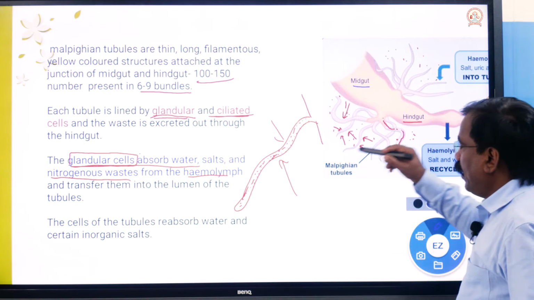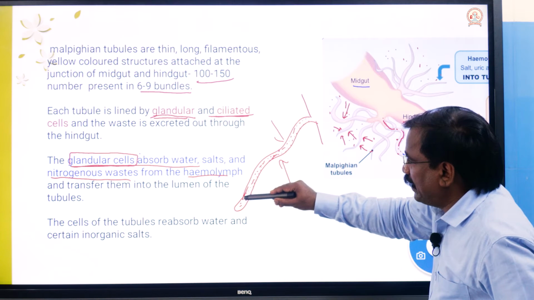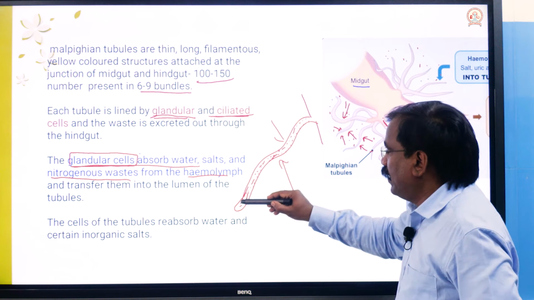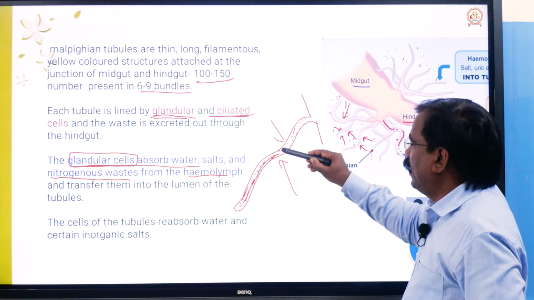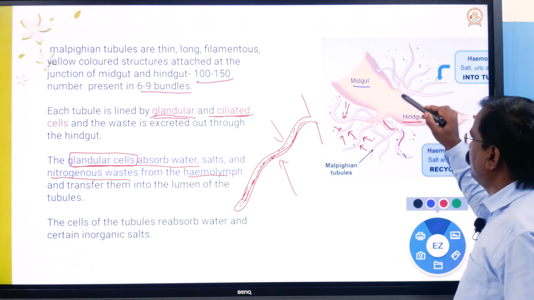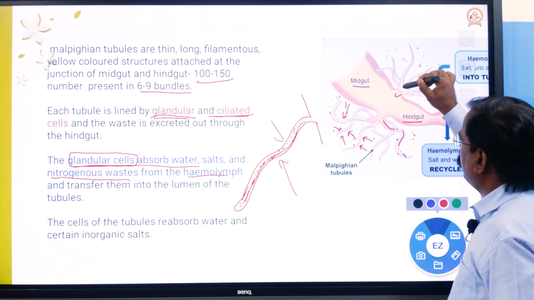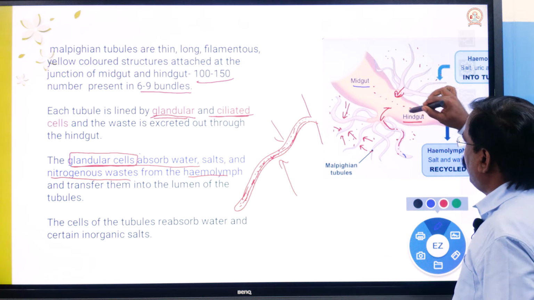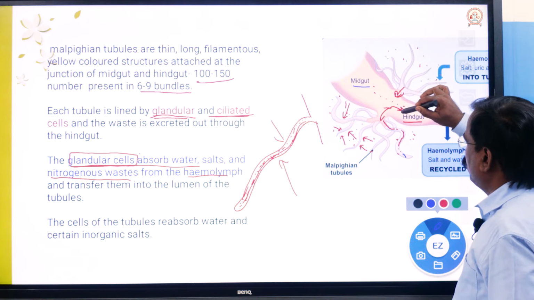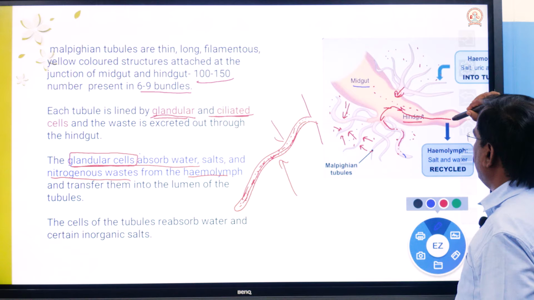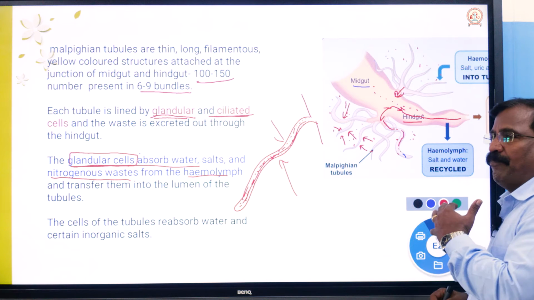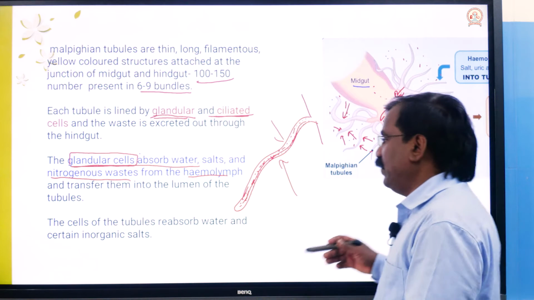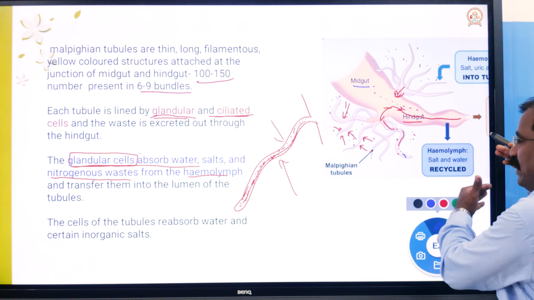After absorption, the waste goes to the lumen, the inner space. Through the lumen it is drained into the gut, the hindgut, and along with the fecal matter the waste materials are sent out.